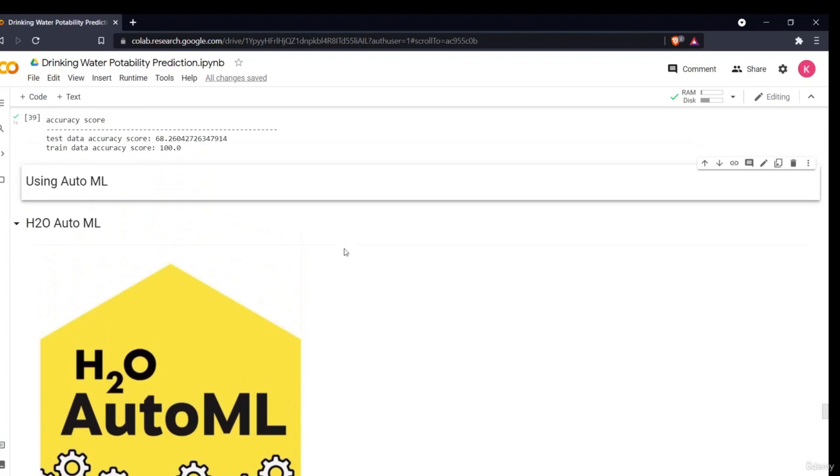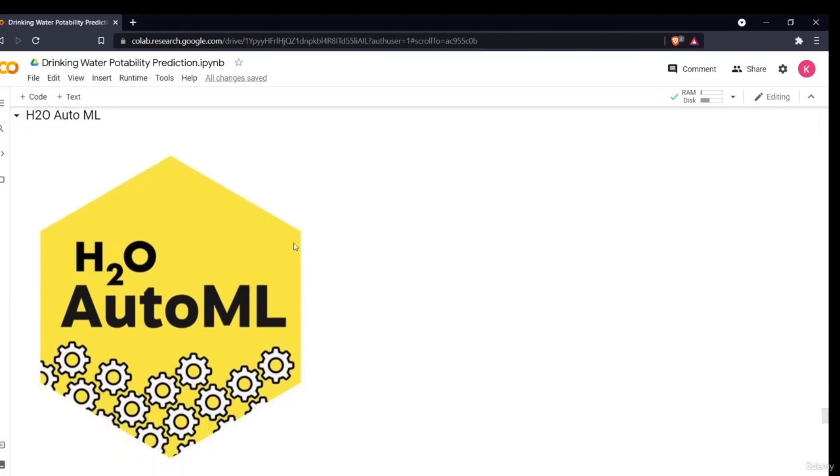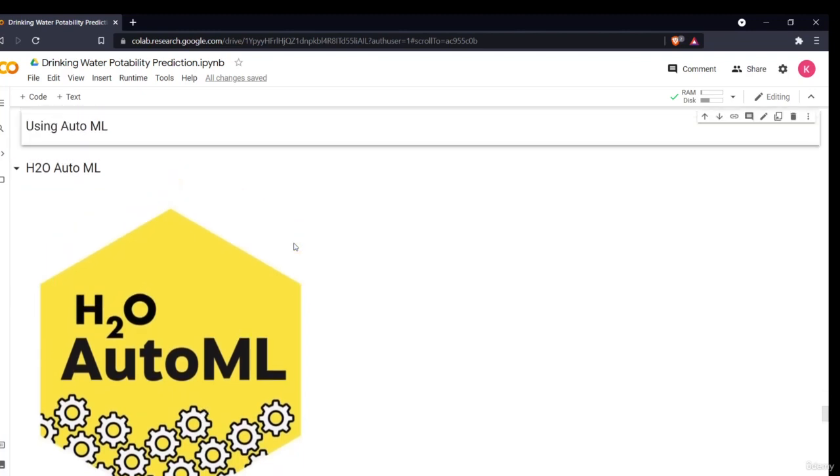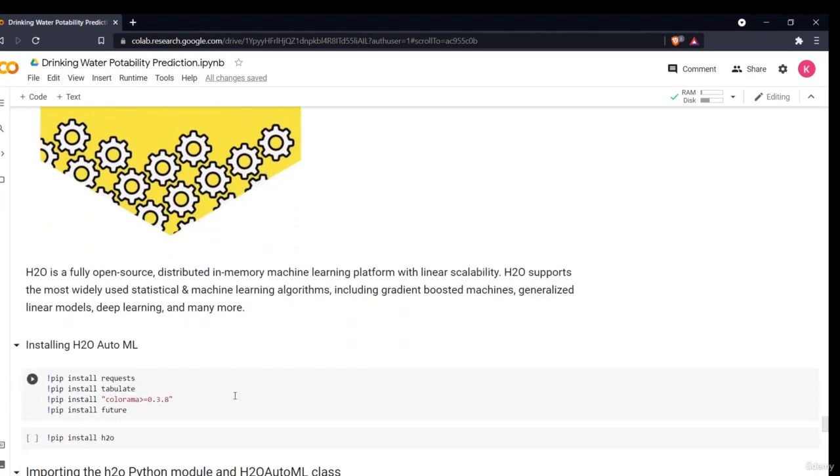So now in this section we are seeing how we can ease this problem with the help of H2O. AutoML, I have already told you, automates all the model development part. H2O AutoML is a fully open source distributed in-memory machine learning platform with linear scalability. H2O supports the most widely used models, which are GBM, generalized linear models, deep learning models, and many more. All the models which we used above are present in H2O. So let us see if our model choices were right in the previous section.